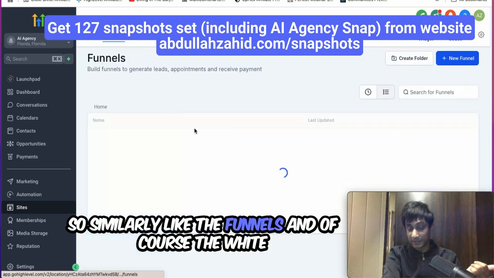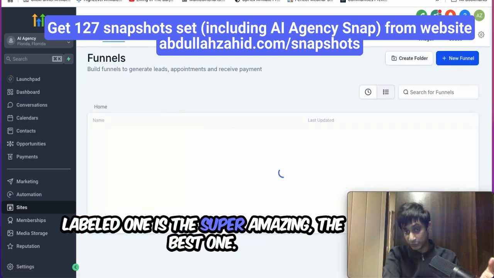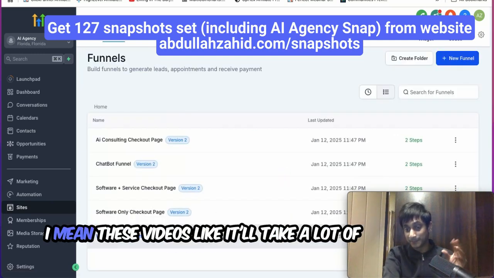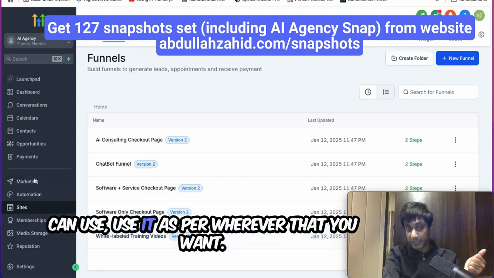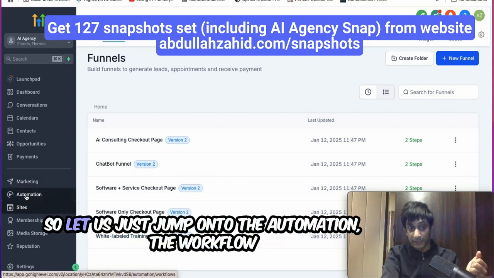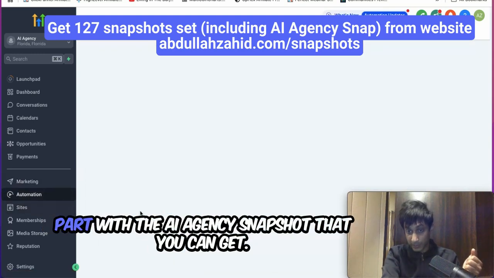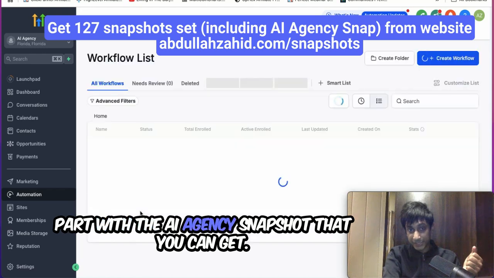So similarly, like the funnels, and of course the white labeled one is super amazing, the best one. I mean, these videos will take a lot of time and an expert to produce for you, and you can use them wherever you want. So let us just jump onto the automation, the workflow part with the AI agency snapshot that you can get.